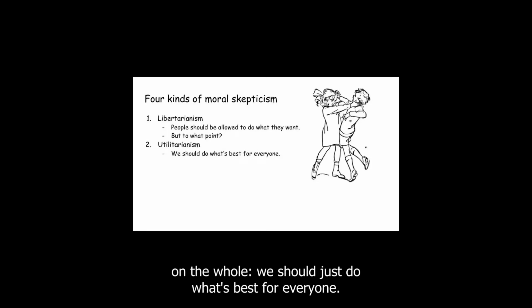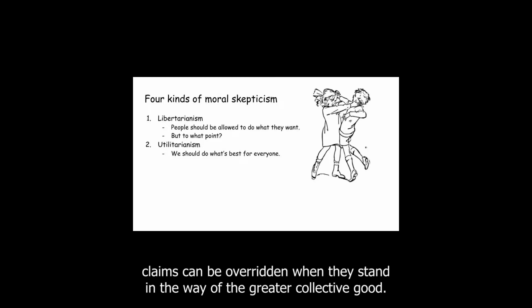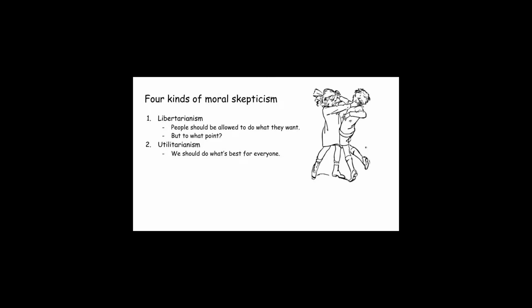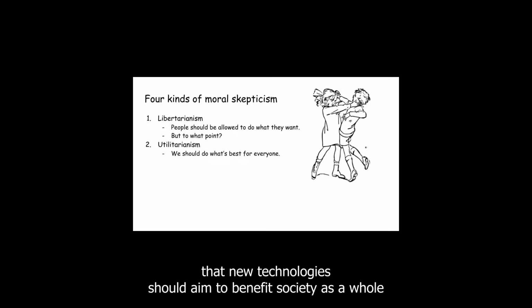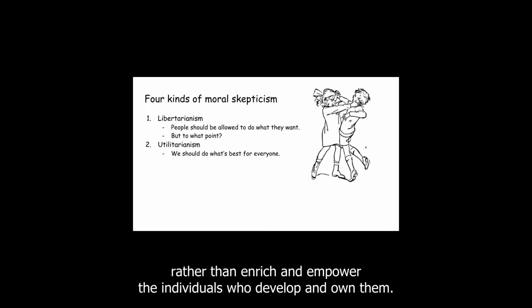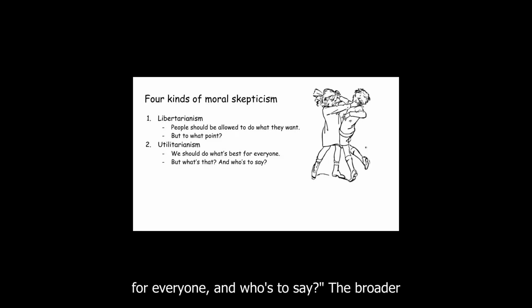We should just do what's best for everyone. And so individual claims can be overridden when they stand in the way of the greater collective good. This seems to be a fairly common intuition among technologists as well, many of whom believe, for instance, that new technologies should aim to benefit society as a whole rather than enrich and empower the individuals who develop and own them. The question here is, what is best for everyone, and who's to say?